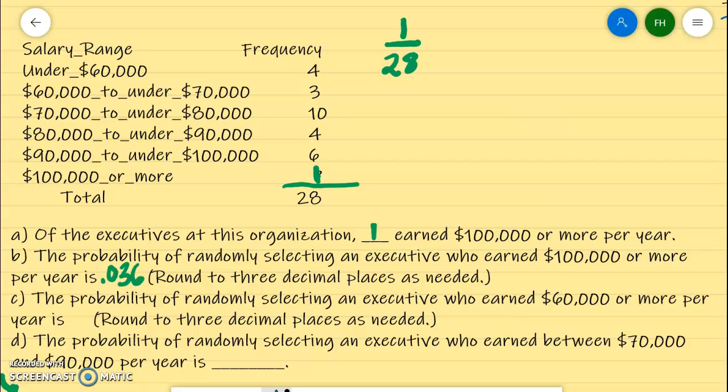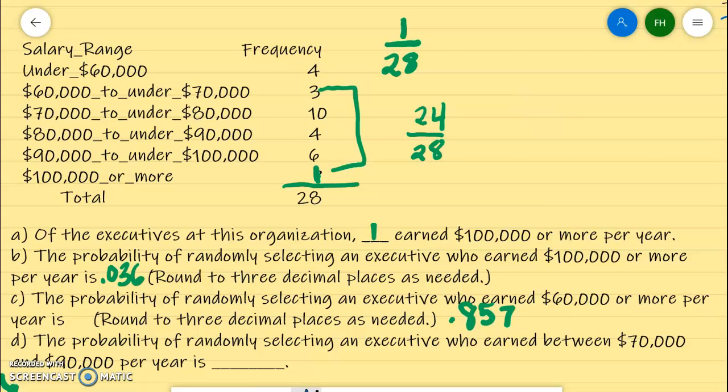For C, the probability of randomly selecting an executive who earns $60,000 or more per year. $60,000 or more would be everything but the 4. So that would leave 24 out of 28 that earned $60,000 or more, and round that to the third decimal place. So that would be 0.857.